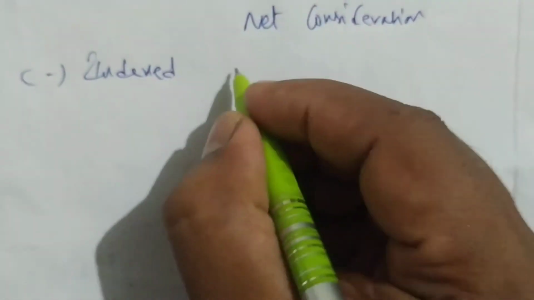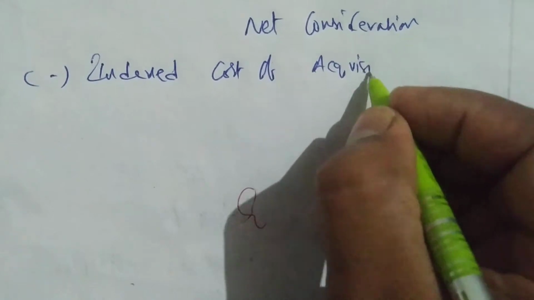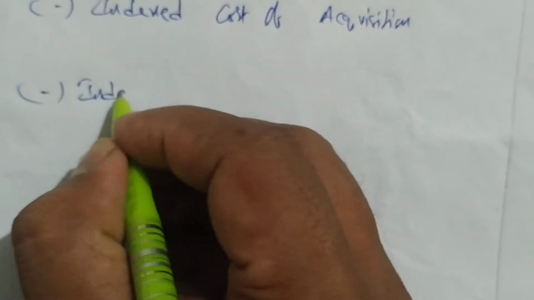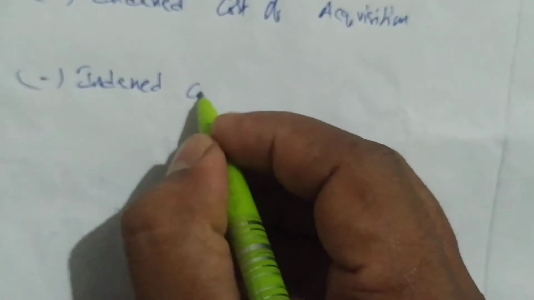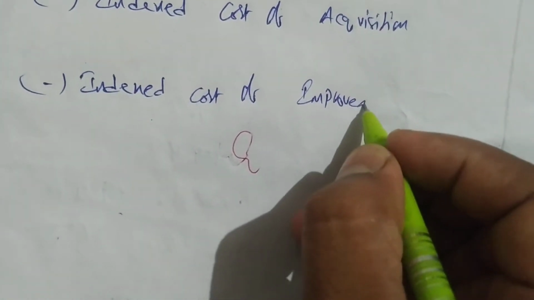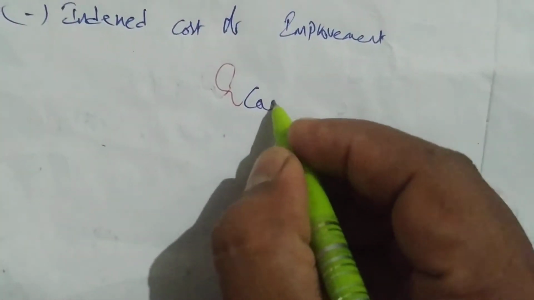This we know, right? Cost of acquisition. Then after one line, I know there is no improvement, even though you have to write indexed cost of improvement. Next we get the capital gain.